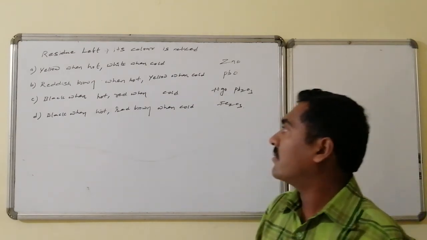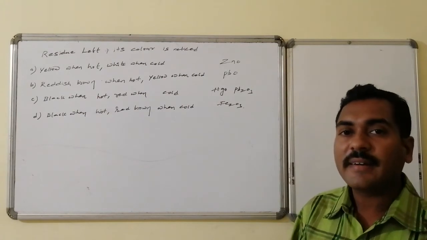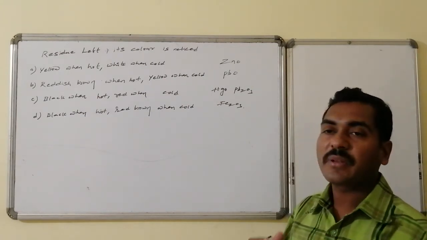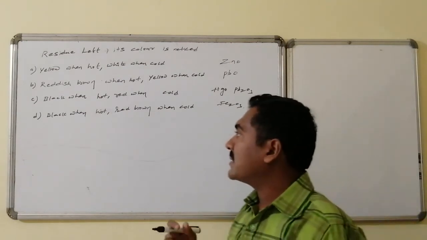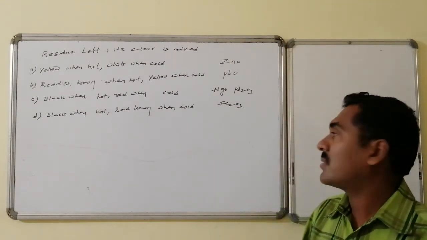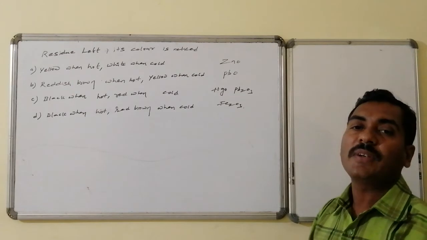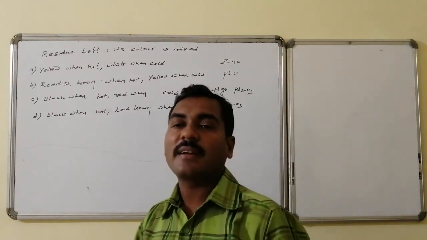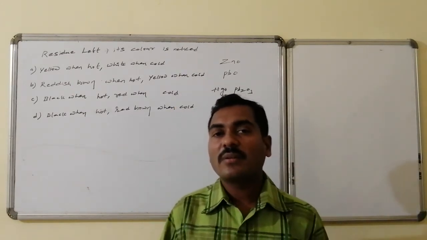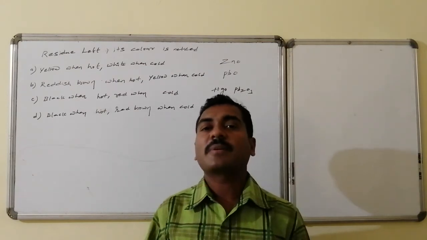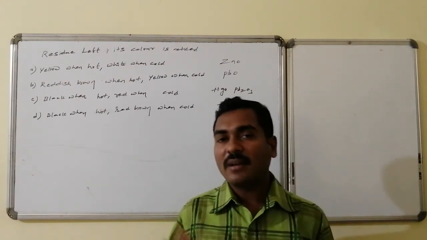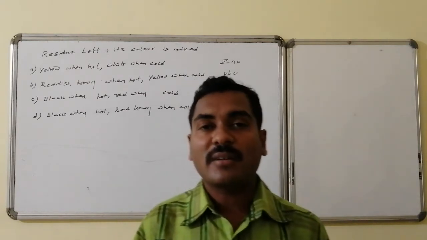Similarly, black when hot and red when cold is mercuric oxide, followed by lead oxide, that is Pb2O3. Whereas black when hot and red brown when cold is Fe2O3. Such color information is known, and if the same color appears, we can confirm from this primary test that it is that particular metal oxide.